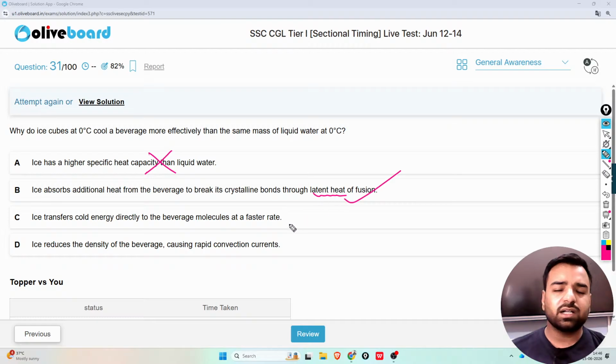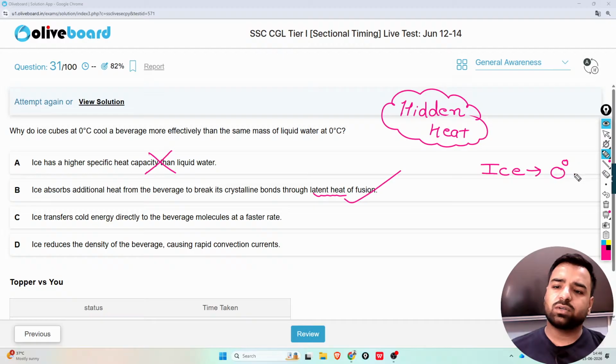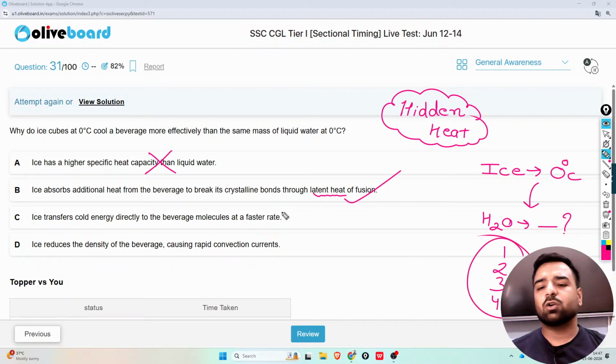What do you mean by latent heat? Latent heat is basically the hidden heat. And one more thing, guys, a perfect example can be an ice cube, and let's say that ice cube is at 0 degree centigrade. My question is, when you take out this ice cube from your freezer, at that time you'll find H2O in how many states? I'm giving the options also: 1, 2, 3 or 4. So these are the four options. In how many states will water be present?